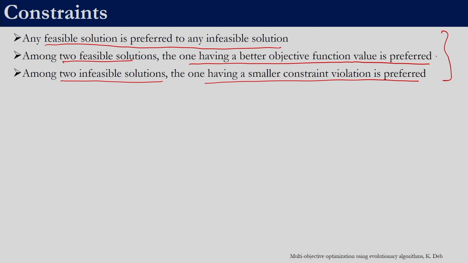So the objective function plays a role only if both the solutions are feasible. And if we have a feasible solution and an infeasible solution, we do not worry about the objective function value, we select the feasible solution. And in the event wherein we have two infeasible solutions, we will select the one which has lower constraint violation.